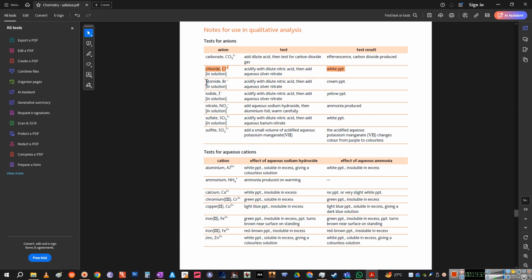For bromide, the same test is used, except now the color changes from white to cream. For different halides, the test is the same, but the color would be different for each one.